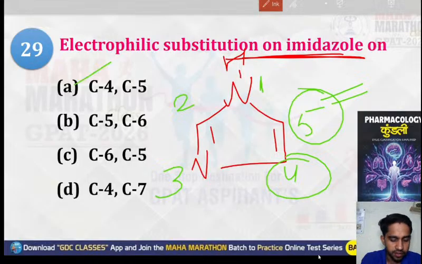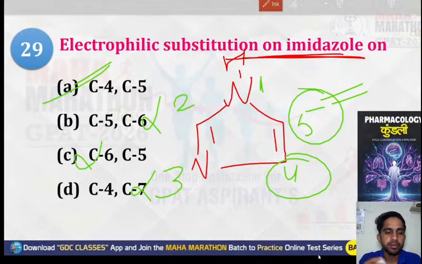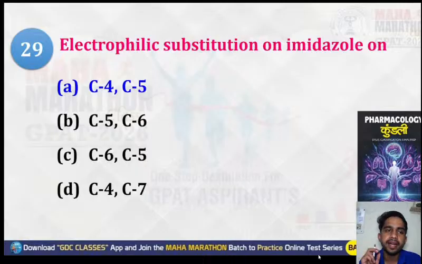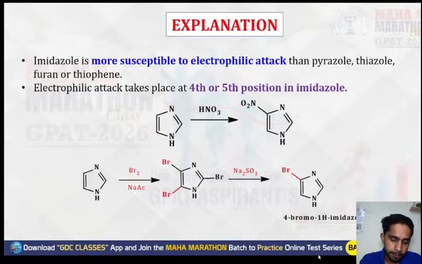So here C4, C5, yes. C6, no, they don't have 6 and 7 carbon. They only have 4 and 5. So C4 and C5 will be the right answer. So the correct option will be option A.